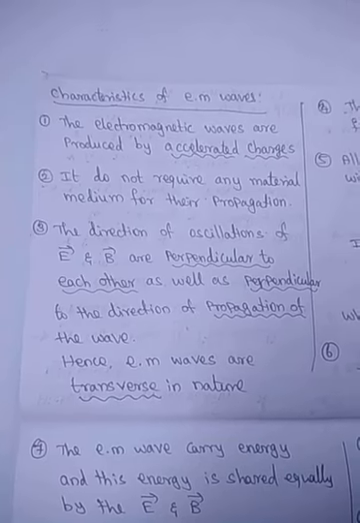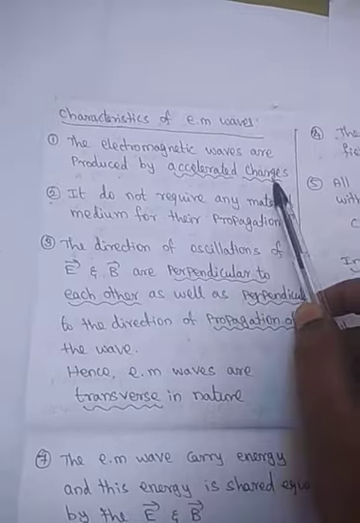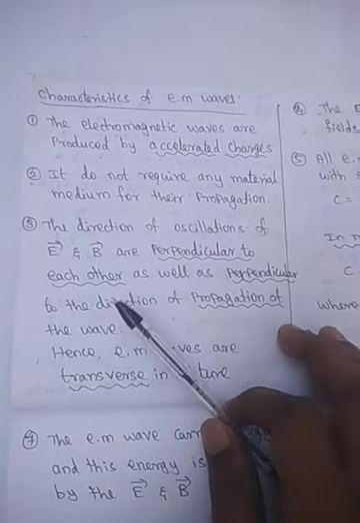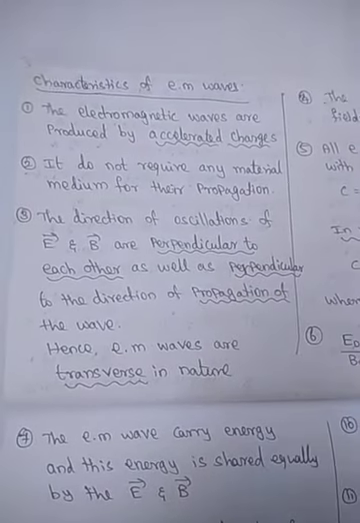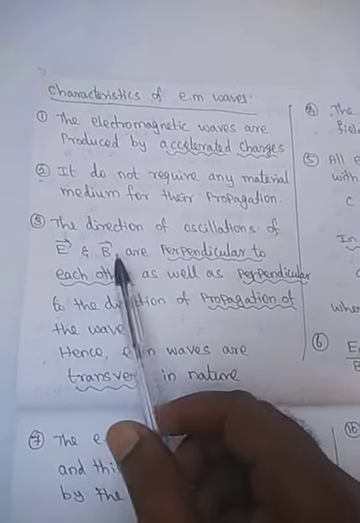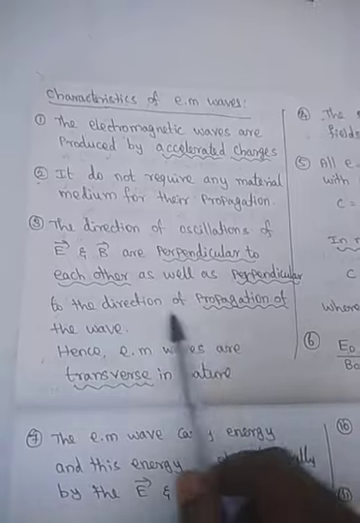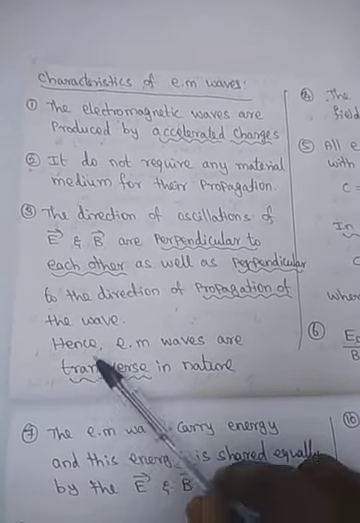Characteristics of electromagnetic waves. Electromagnetic waves are produced by accelerated charges. They do not require any material medium; they can propagate through free space, that is, vacuum also. The direction of oscillation of the electric and magnetic fields is perpendicular to each other as well as perpendicular to the direction of propagation of the wave. Hence we can say that this is a transverse nature.